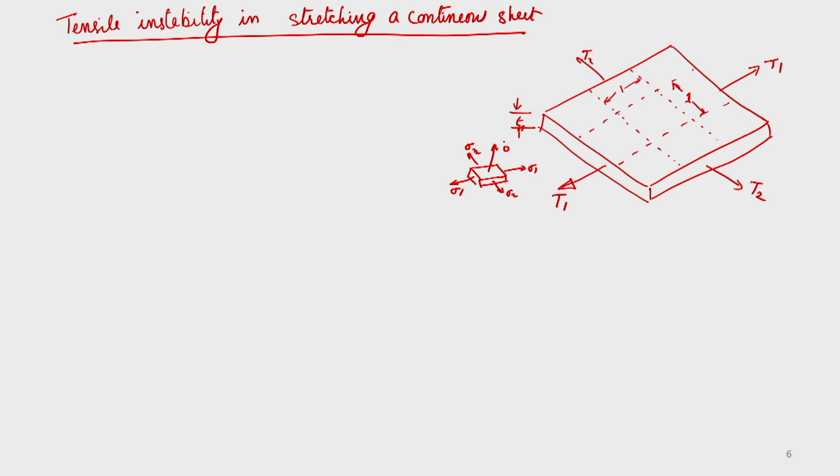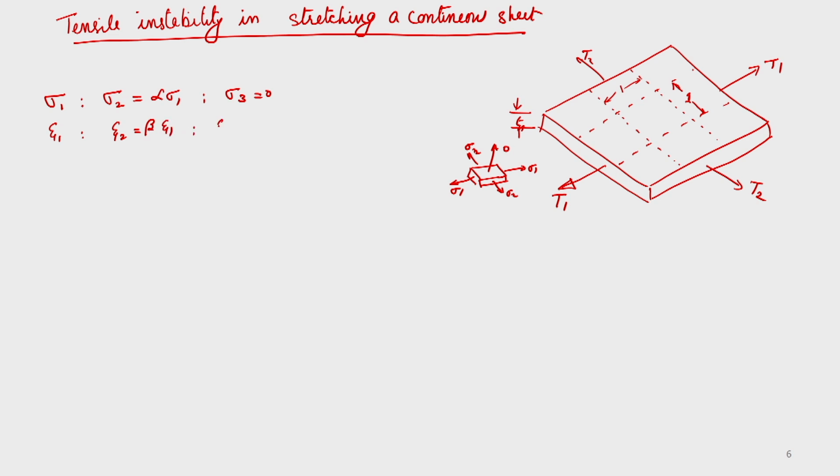The stress conditions: the stresses are sigma 1, then sigma 2 is equal to alpha sigma 1, and sigma 3 is equal to 0, because it is a very thin sheet, we are assuming the stress across the thickness is 0. Whereas for the strains, epsilon 1, then epsilon 2 is equal to beta into epsilon 1,